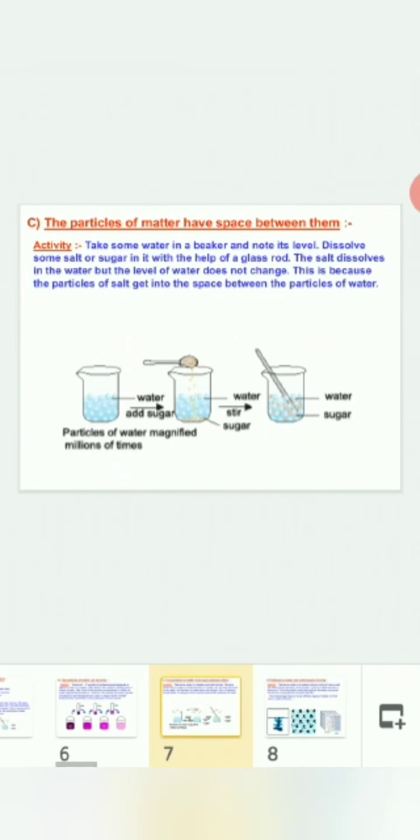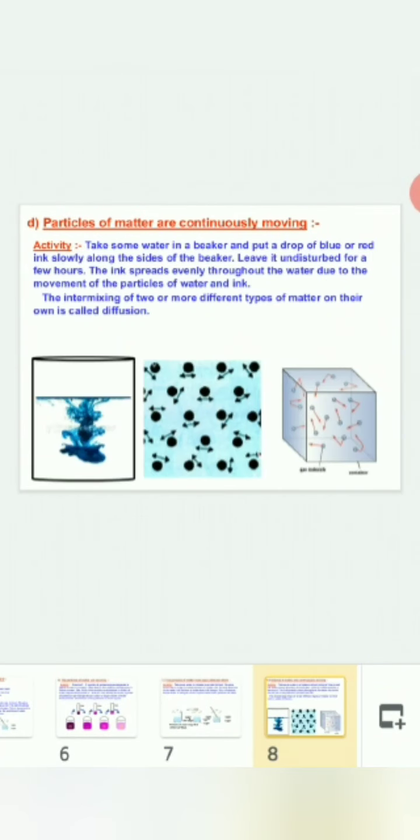Next, particles of matter are continuously moving. Here is an activity: take some water in a beaker and put a drop of blue or red ink slowly along the sides of the beaker. Leave it undisturbed for a few hours. The ink spreads evenly throughout the water due to the movement of the particles of water and ink. The intermixing of two or more different types of matter on their own is called diffusion.